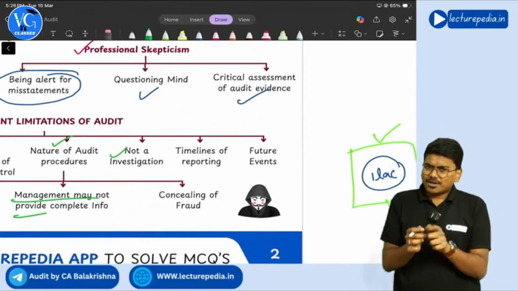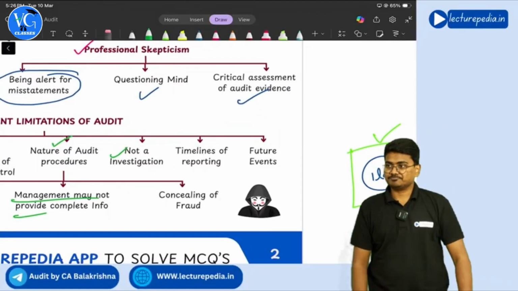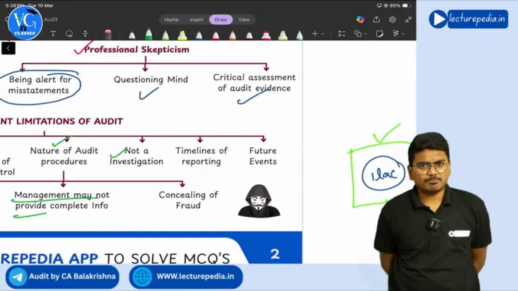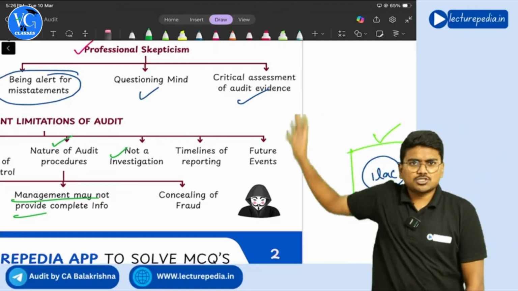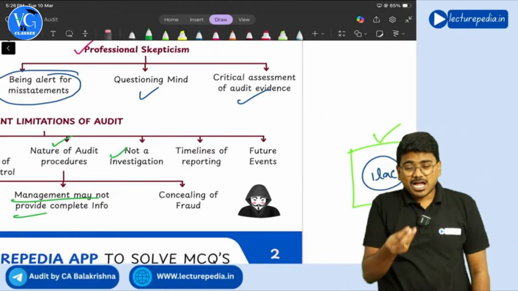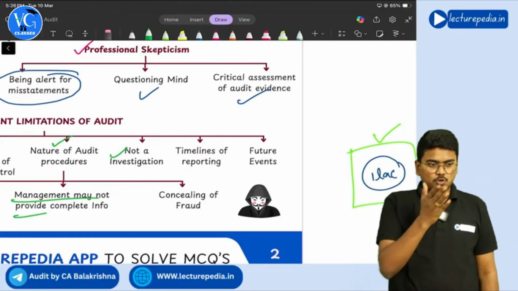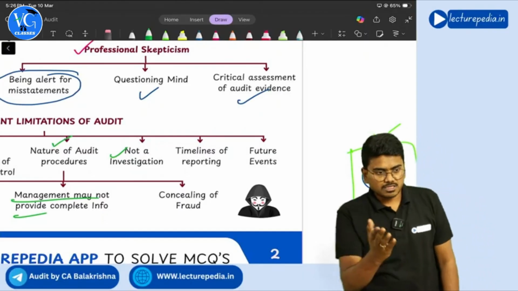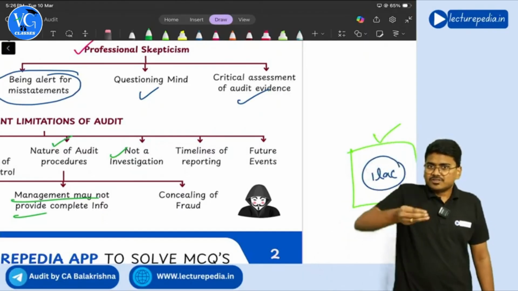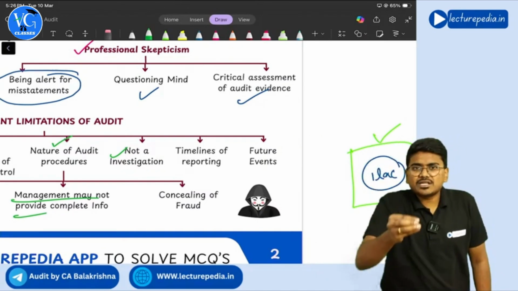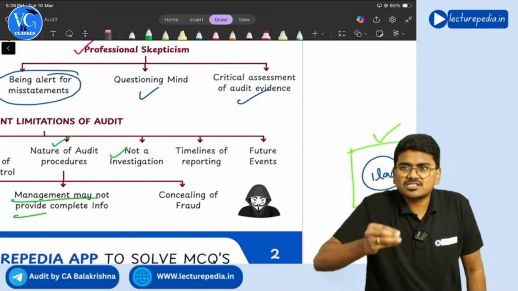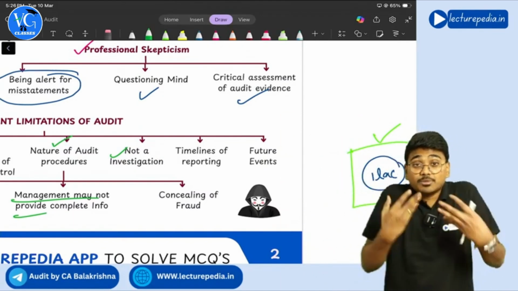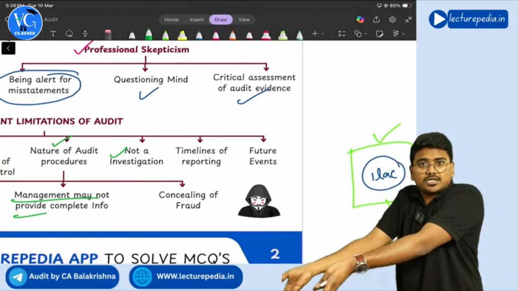Next, one more inherent limitation of audit is time. For doing the audit of a company, you will not have years together. You will have limited time. On 31st March, the financial year ends. Within 60 days, listed companies have to furnish their audited financial statements to the stock exchange. That means within 60 days, the auditor has to complete the audit.